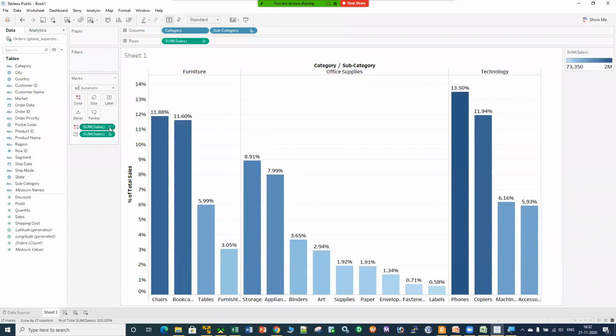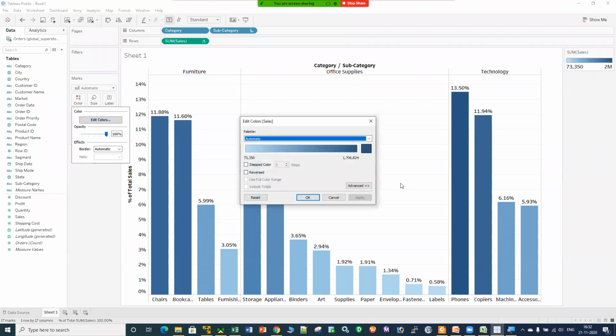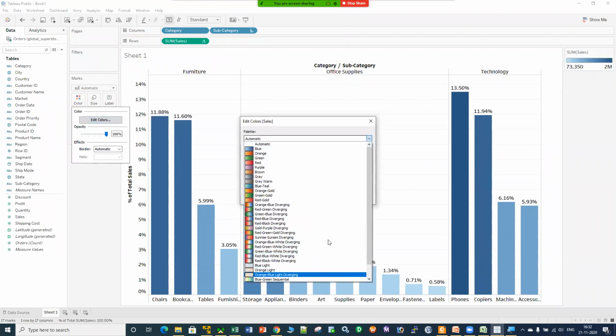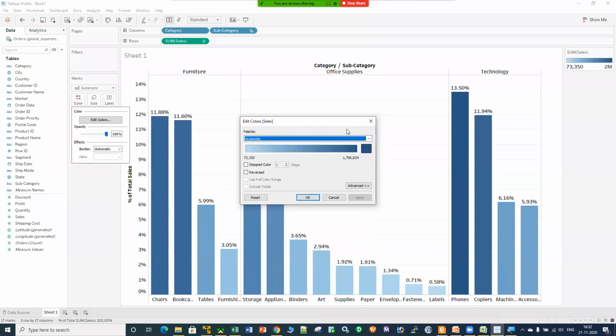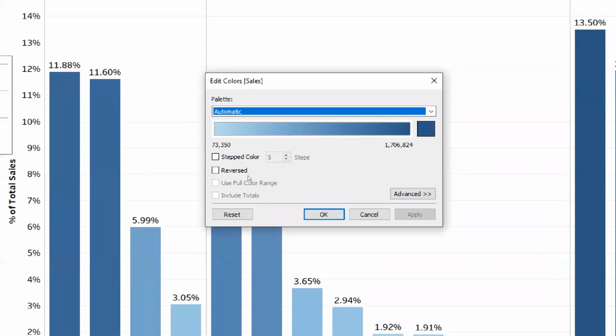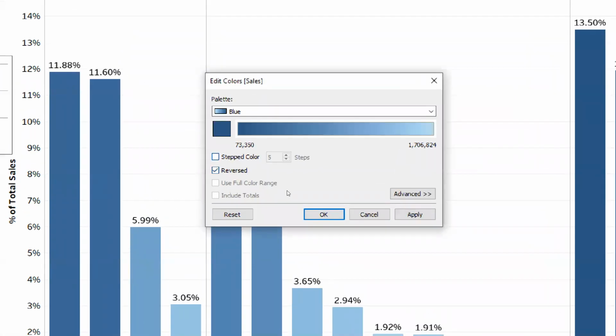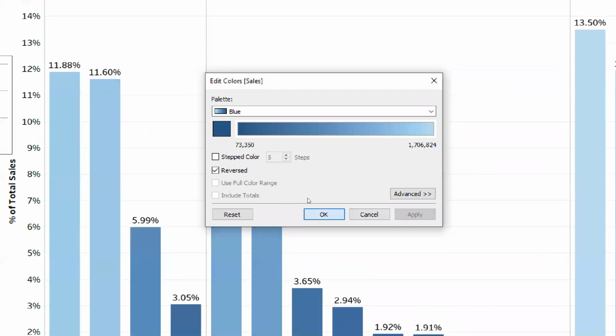And if you want to edit the color, click over here or go to the color box, go to edit color. In the color palette, whatever color you want, as per your choice, you can play with the colors. Now my requirement says that I do not want the darker side at the highest end. I want the light color at the highest end and the dark color at the lowest end. Then in this box, I have an option called reversed. Let me click on reverse, click on apply and click on OK.